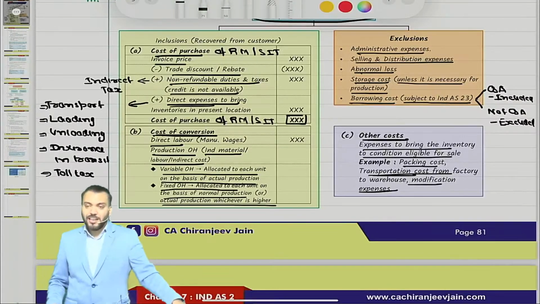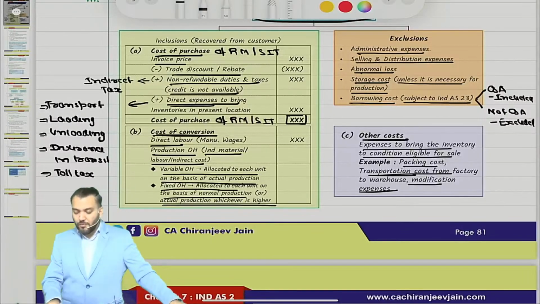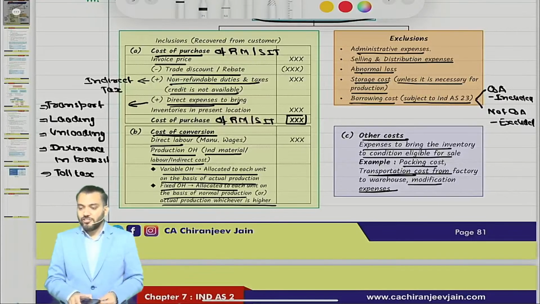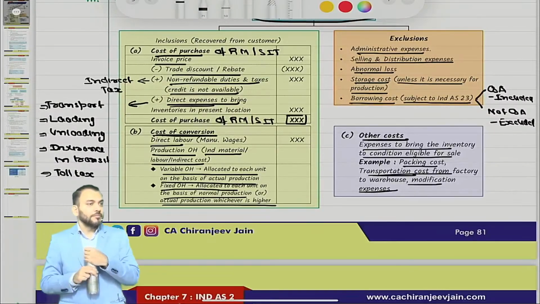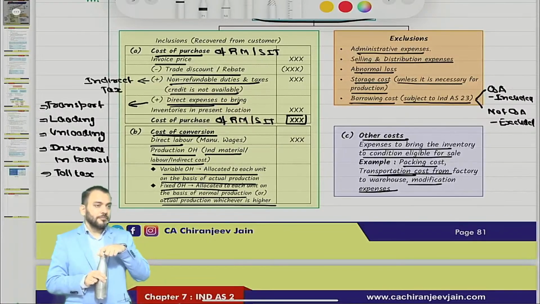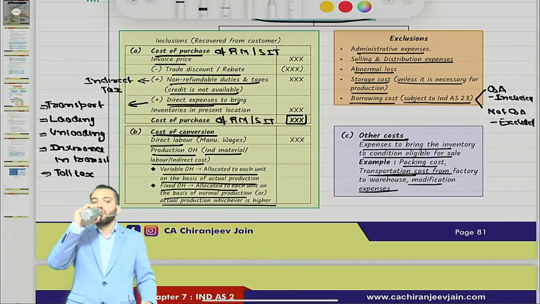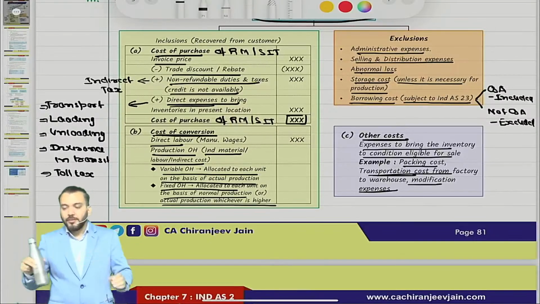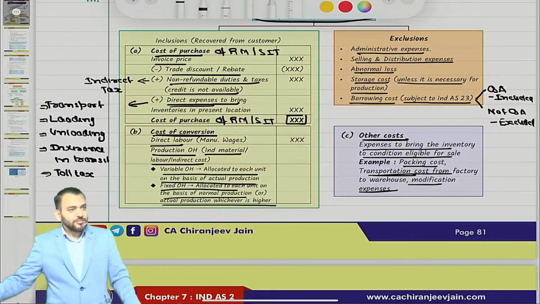My question to you, will depreciation be included or will it not be included? Depreciation, you know depreciation?